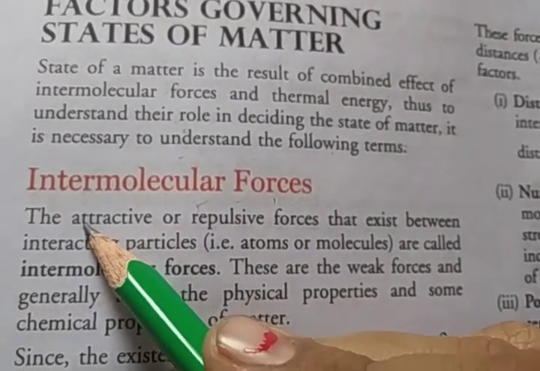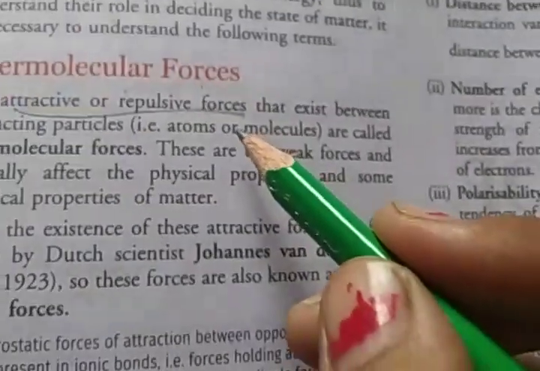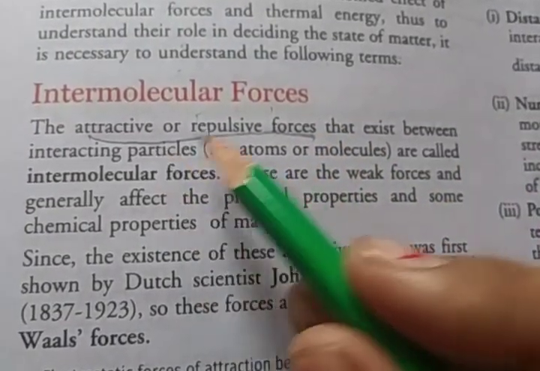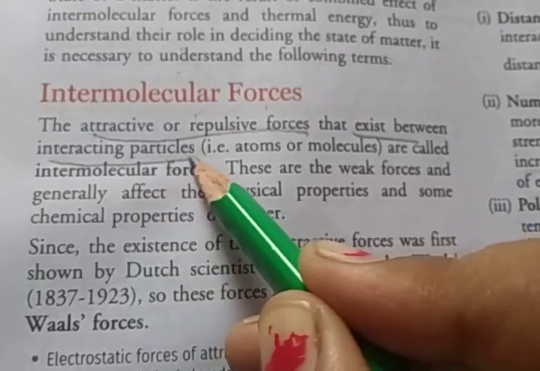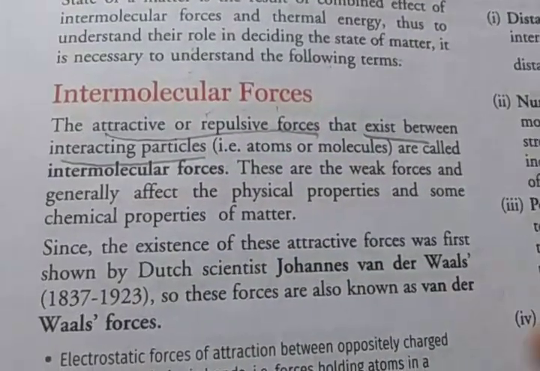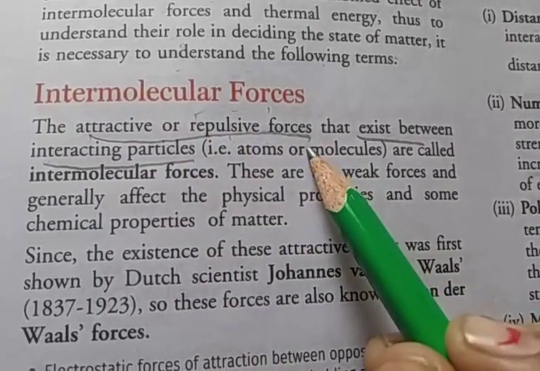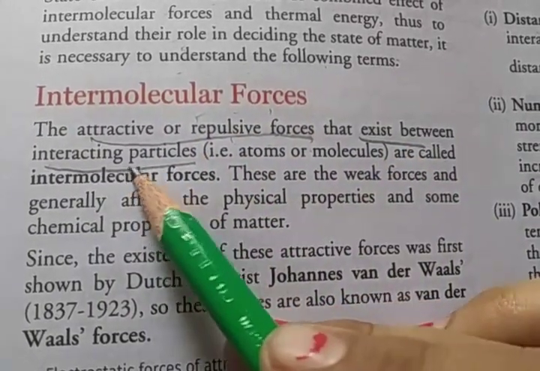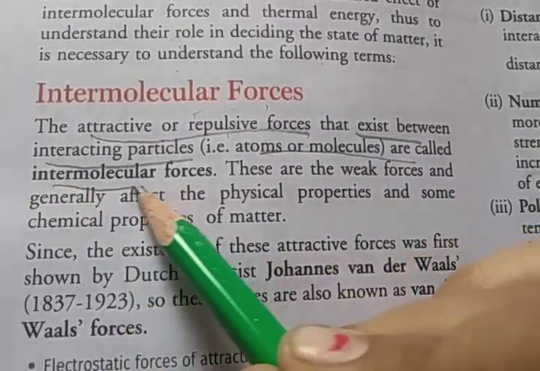The attractive or repulsive forces that exist between interacting particles are called intermolecular forces.